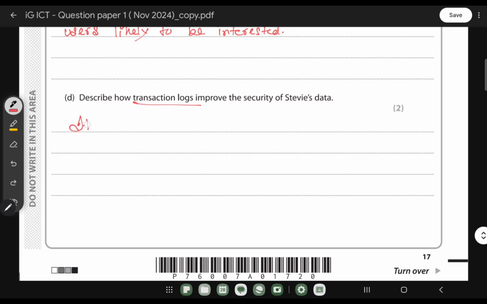So here we can write: it keeps track of changes to data to enable data recovery.